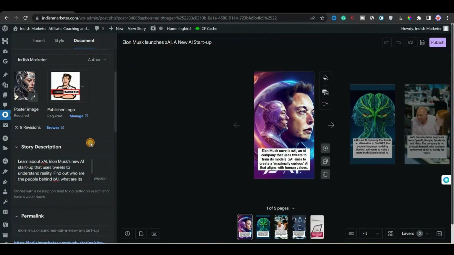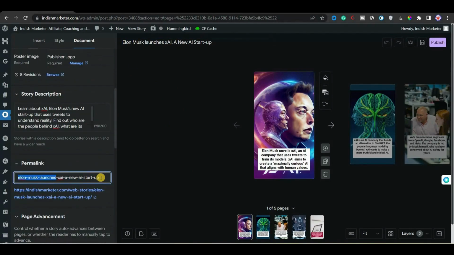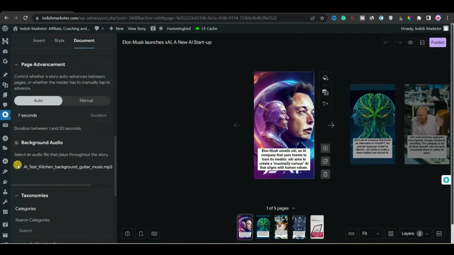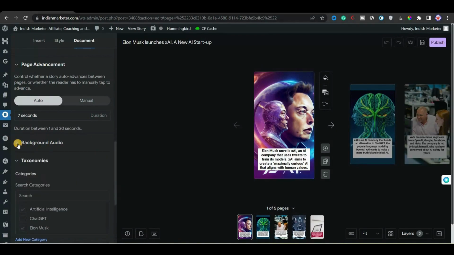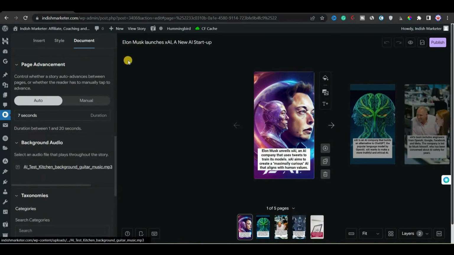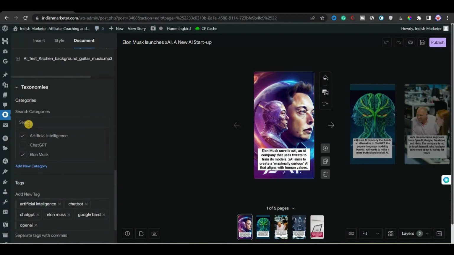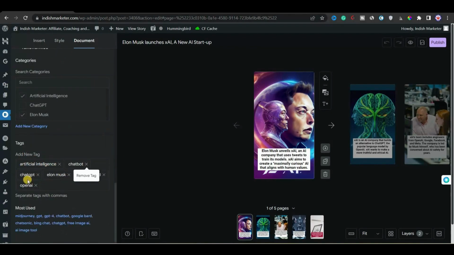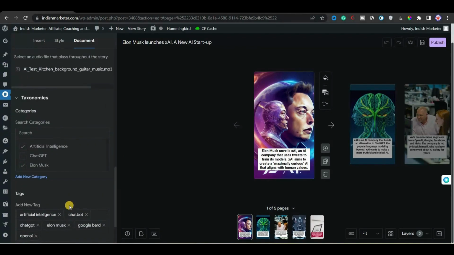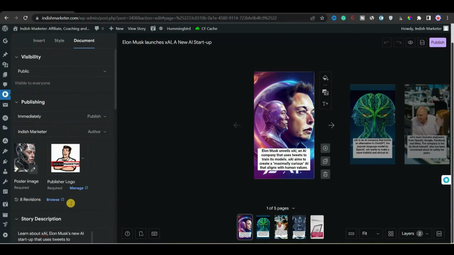Then I also changed the description and the title, and make sure that your permalink and title are the same. Here I also added a background audio for the web story. You can also generate background music with the Google music generator, Google AI Kitchen. In the taxonomies, I have added the categories Artificial Intelligence and Elon Musk, and in the tags I have added artificial intelligence, chatbot, ChatGPT, Elon Musk, something like that.